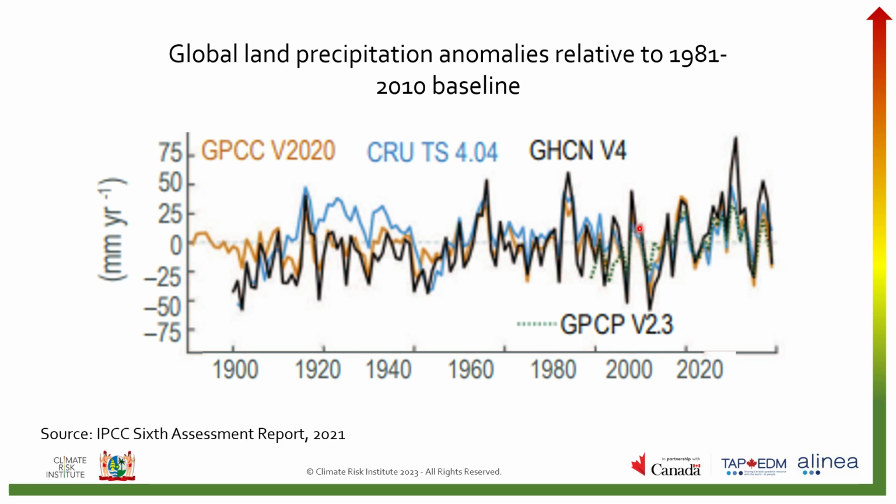So all of these values, for the most part, are in the positive range, meaning that overall, global land precipitation has likely increased since about the 1950s, and we've observed a faster increase in precipitation since the 1980s.